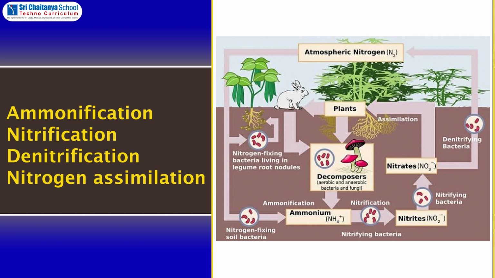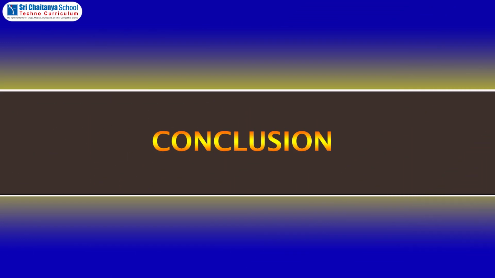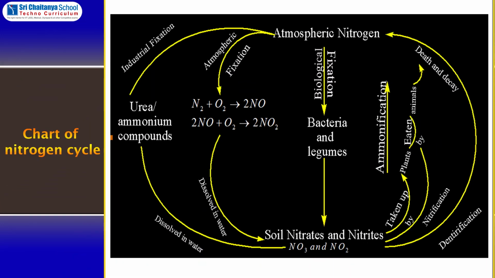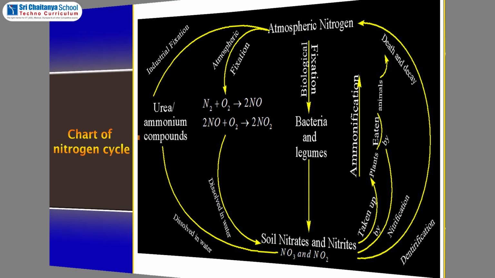Denitrification: the conversion of nitrate salts present in the soil into free nitrogen gas is called denitrification. It is carried out by denitrifying bacteria. Nitrogen assimilation: the process of conversion of nitrates into proteins which become a part of living organisms is called nitrogen assimilation. Conclusion: the nitrogen cycle helps in circulation of nitrogen between atmosphere, soil and living organisms.